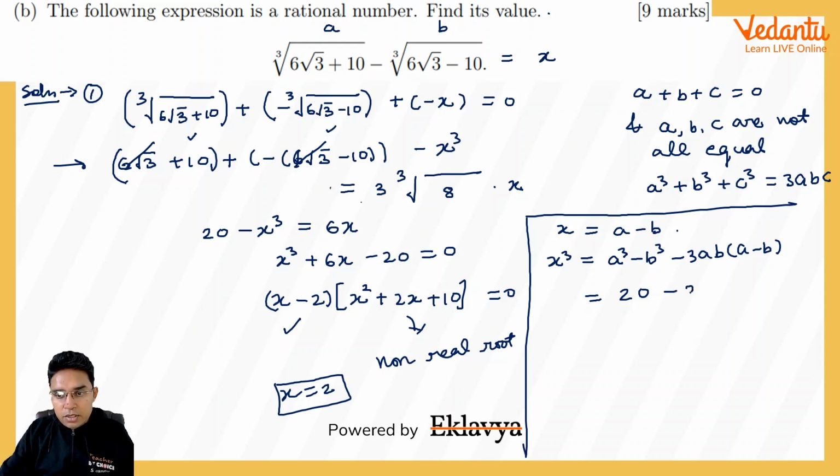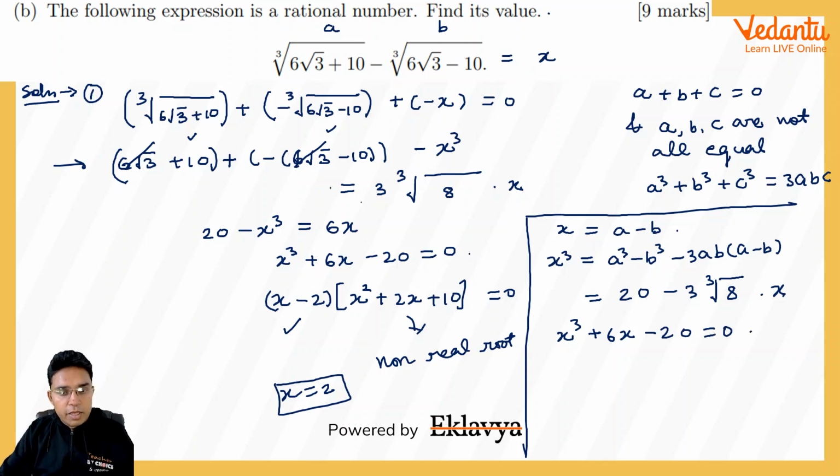And minus 3 into AB, that is the product of these two, which comes out to be cube root of 8. And A minus B, I can write as x. So you can check we are getting exactly the same cubic here, x cube plus 6x minus 20 equal to 0.